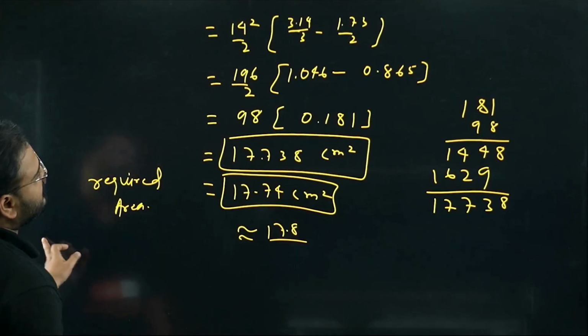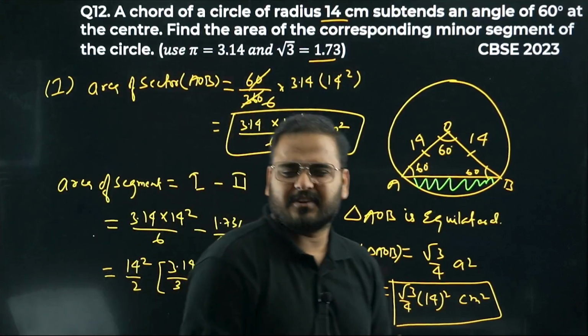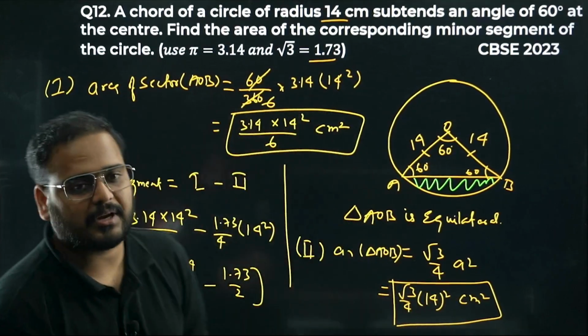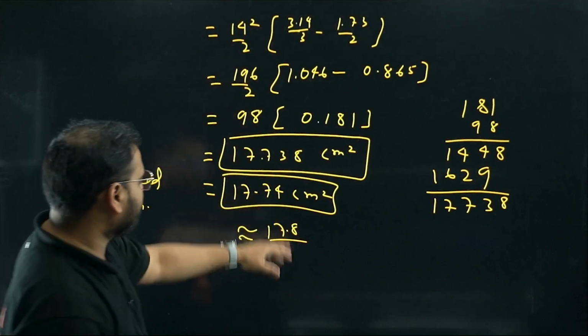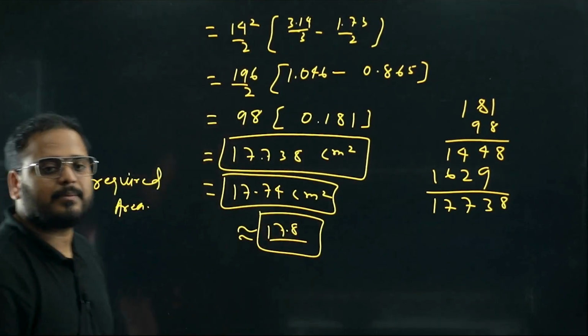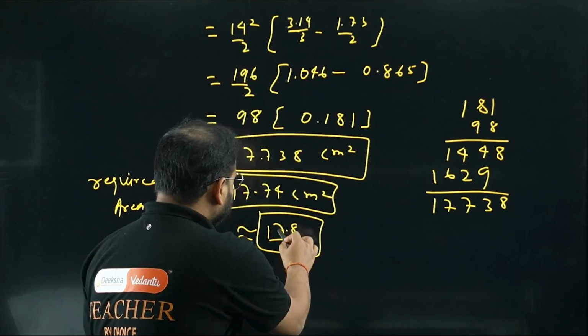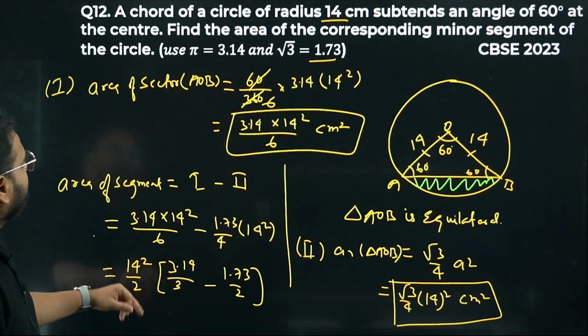All right, so something might be different in the calculation that I have done. You might get a different answer, but 0.1 decimal place is okay. Please check. I think the answer should be 17.8 something, but it is coming as 17.74. So please check. Something is different in my calculation, so I'm getting this answer. Cross check this answer.